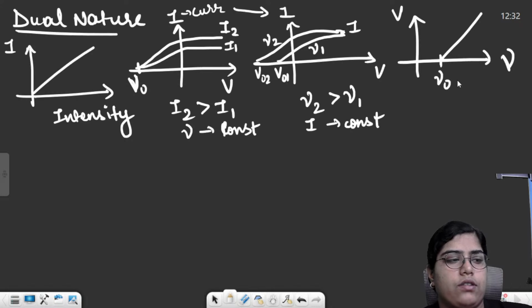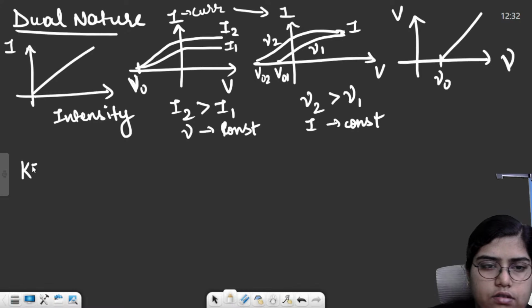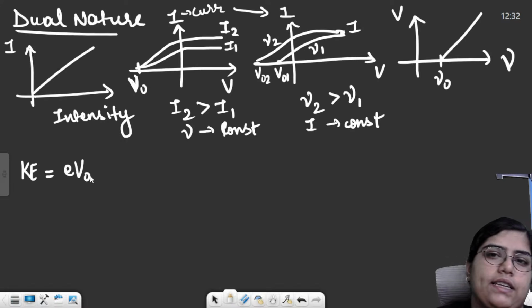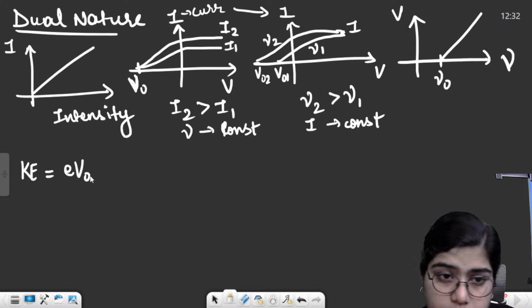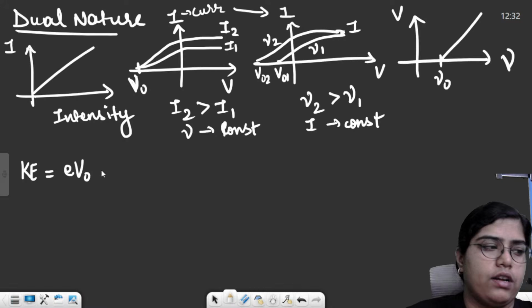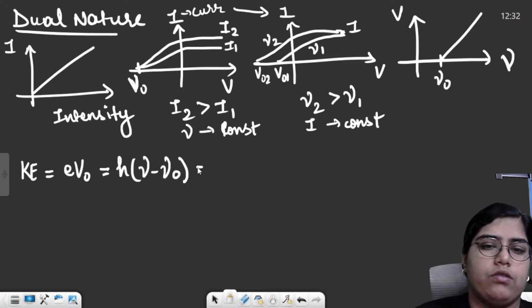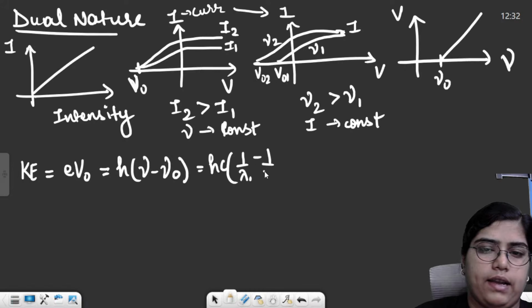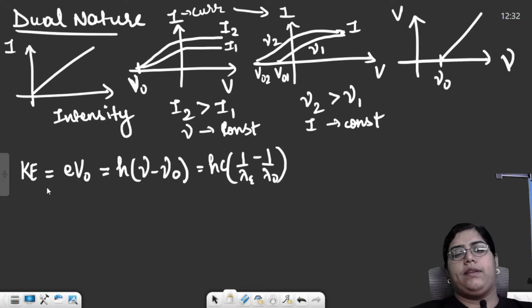Coming to Einstein's photoelectric equation, I'll write all the formulas together so that it's easier. Kinetic energy is equal to e into V naught, basically charge multiplied by stopping potential. e V naught is equal to h(nu minus nu naught), which is equal to h c (1 by lambda minus 1 by lambda naught). Okay, so this is the complete formula. Kinetic energy you can also write as half m v square.